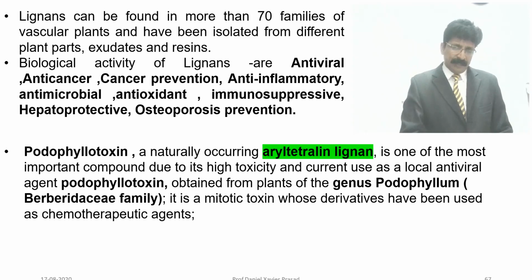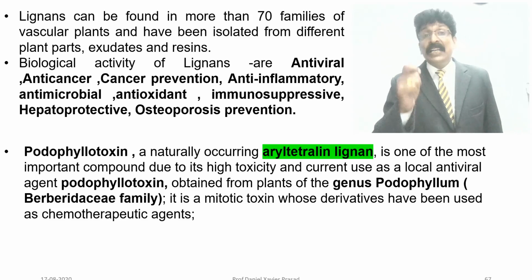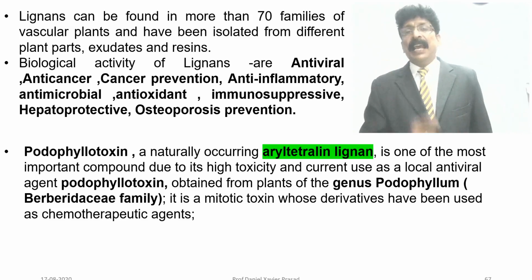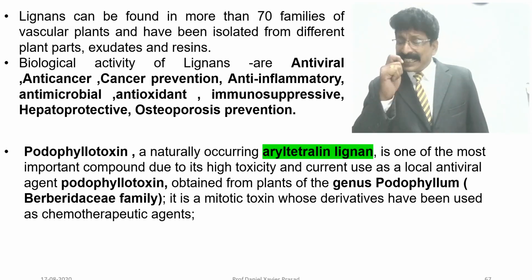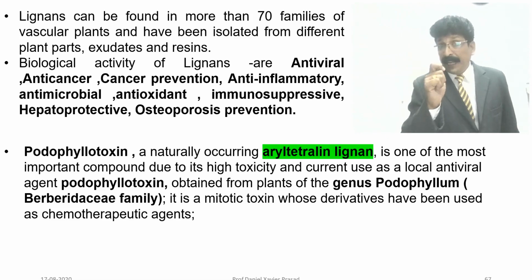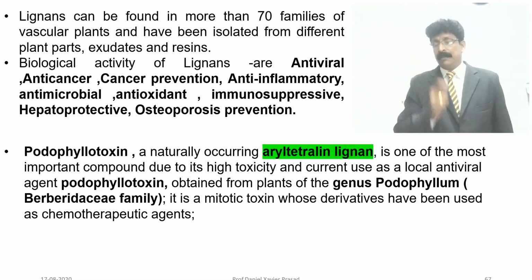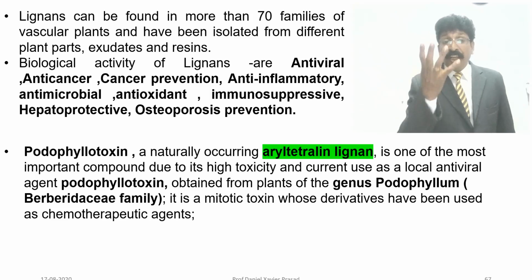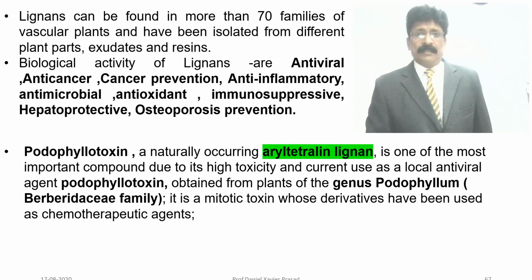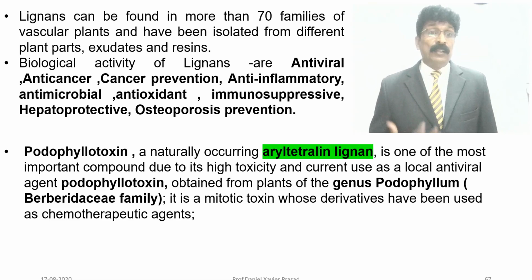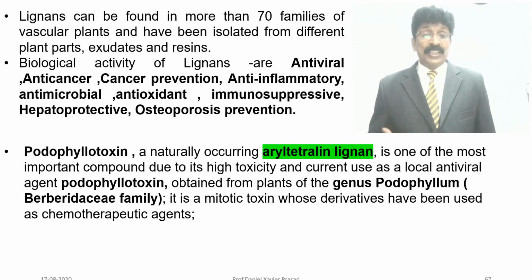Podophyllotoxin is obtained from plants of the genus Podophyllum, family Berberidaceae, and it is a mitotic toxin, whose derivatives have been used as chemotherapeutic agents for anti-cancer. So it is interesting to know about podophyllotoxin and to say that it is an example of aryl tetralin lignans.